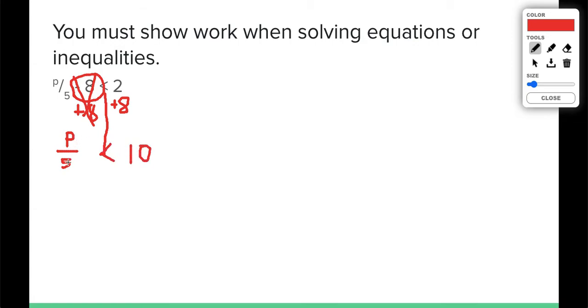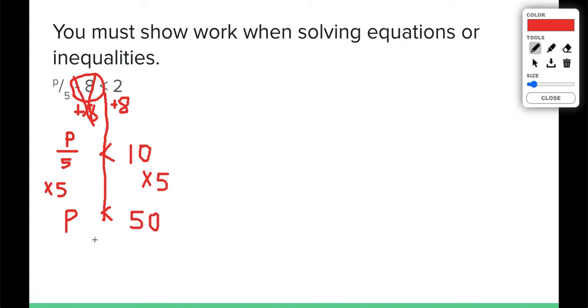P divided by 5 is on the left. We need to get p by itself. The opposite of dividing by 5 would be timesing by 5. So we're going to times by 5 on both sides of the symbol. That cancels out my 5, so I'm left with just the variable on the left. We are left with p is less than 10 times 5, which is 50.